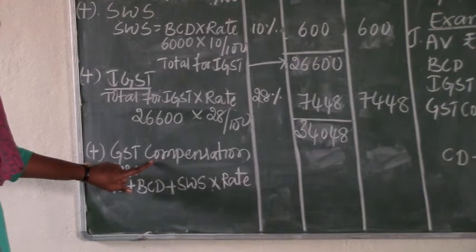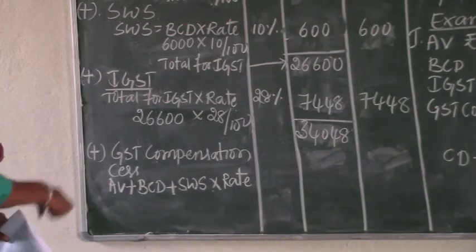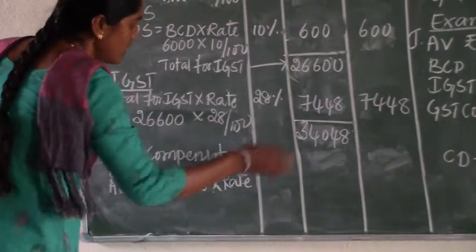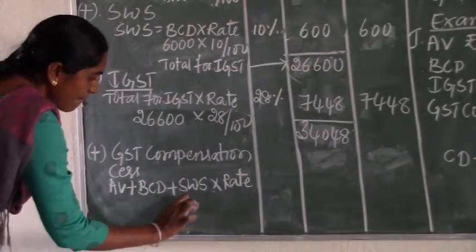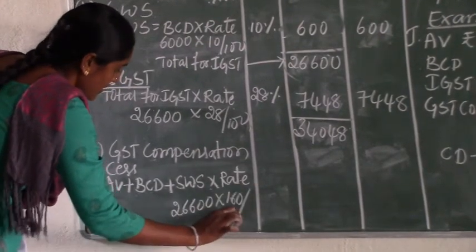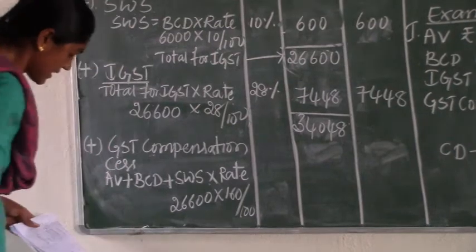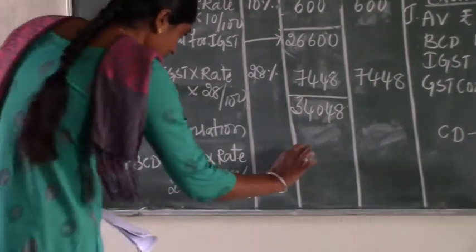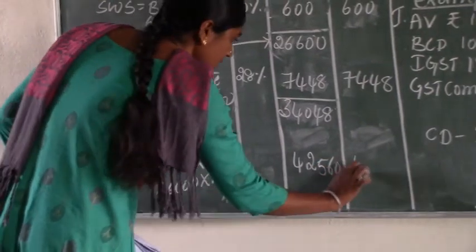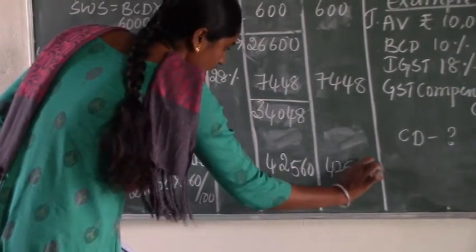It is not calculated on the IGST. AV, BCD and social welfare surcharge already we have this total, that is 26,600, into the rate of GST compensation cess, 160%. Then 42,560 will be the compensation cess. That we need to write in both the columns.